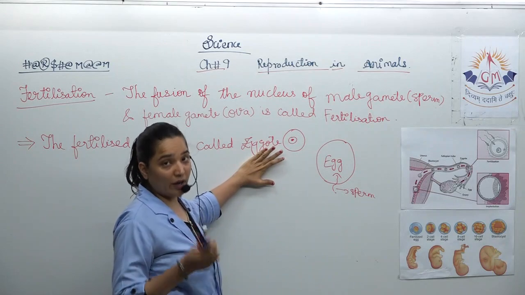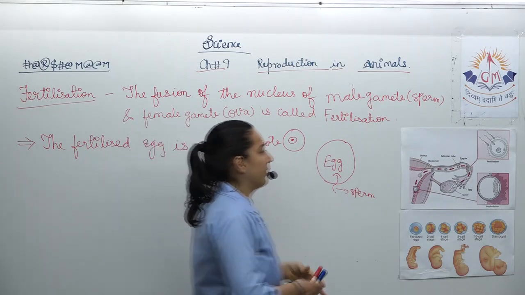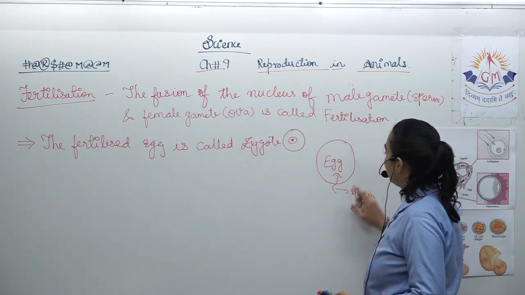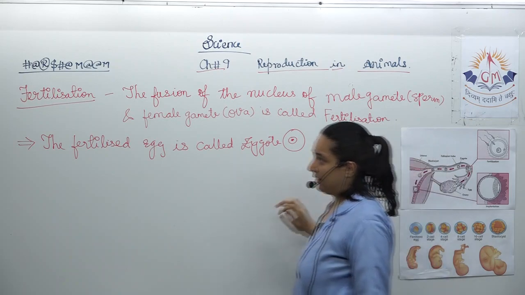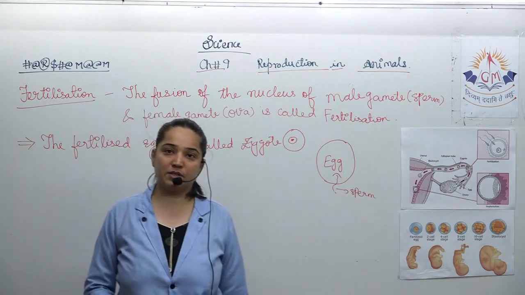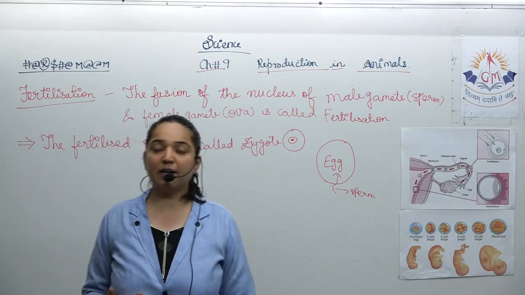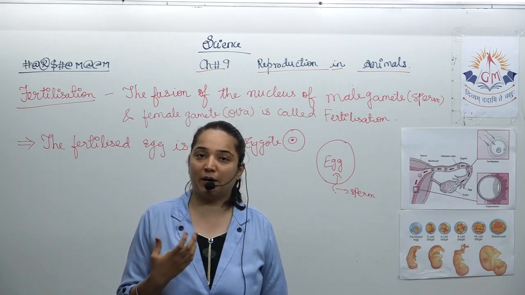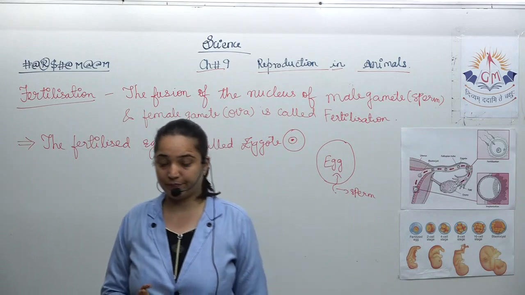But if the sperm doesn't reach the egg, then the egg is not fertilized. Then it will get expelled out from the uterus along with the blood, and that is called menstruation.